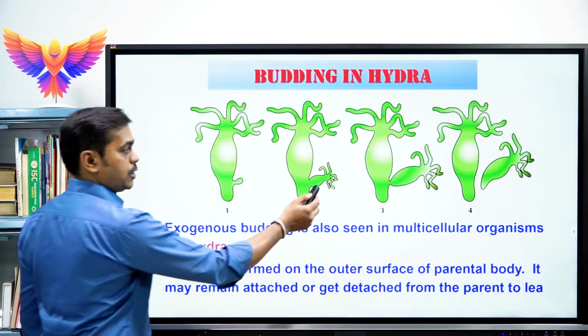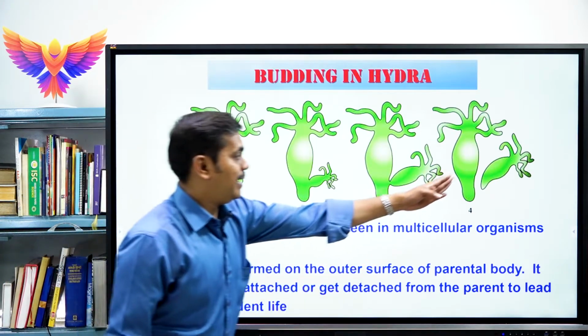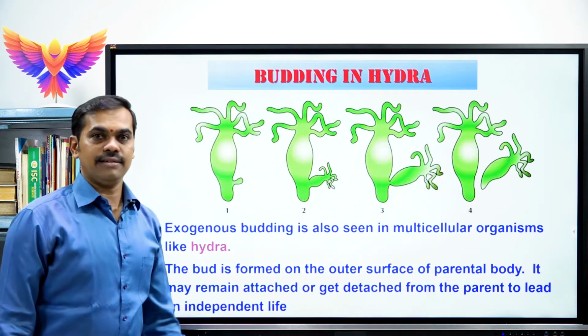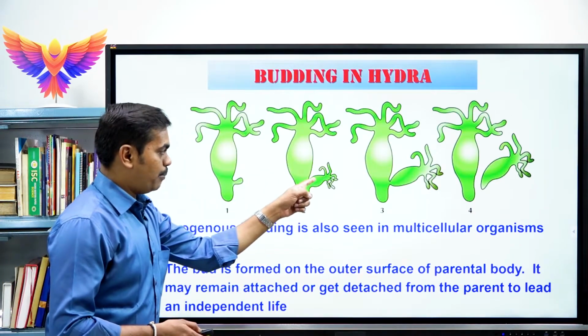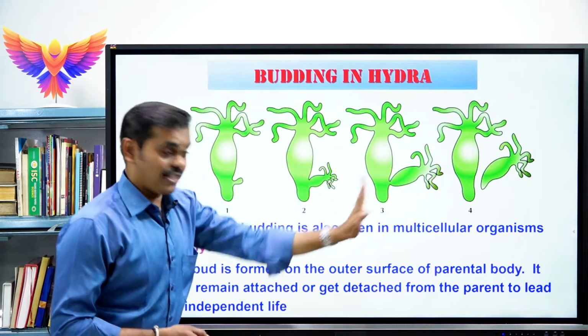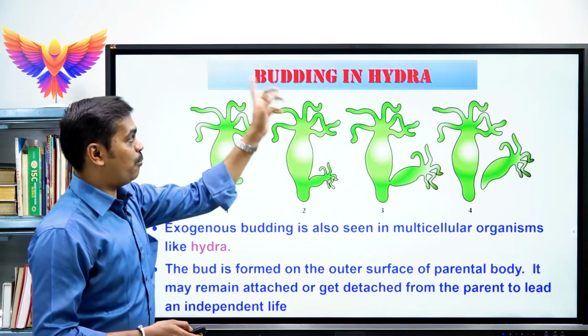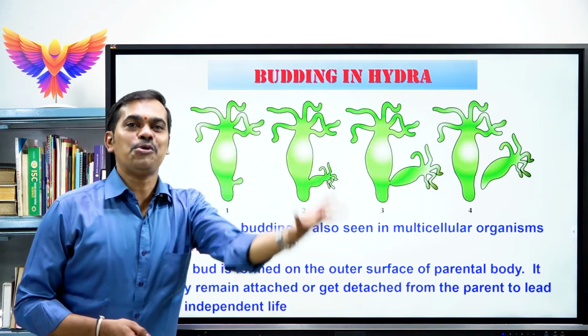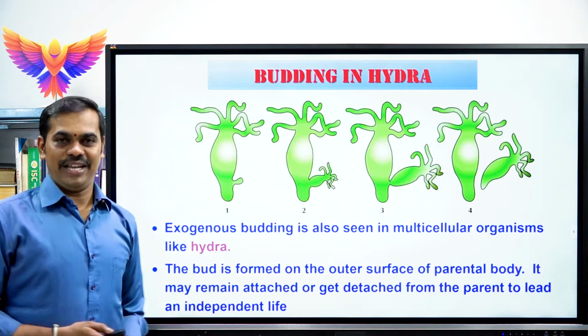Later on, this bud detaches from the parental body, develops into a new organism and lives independently. Here also, the bud forms on the external surface of the parental organism. This type of budding is called exogenous budding, or external budding.